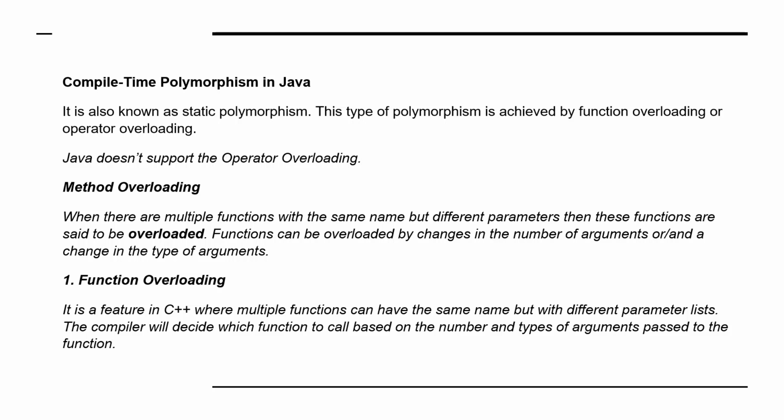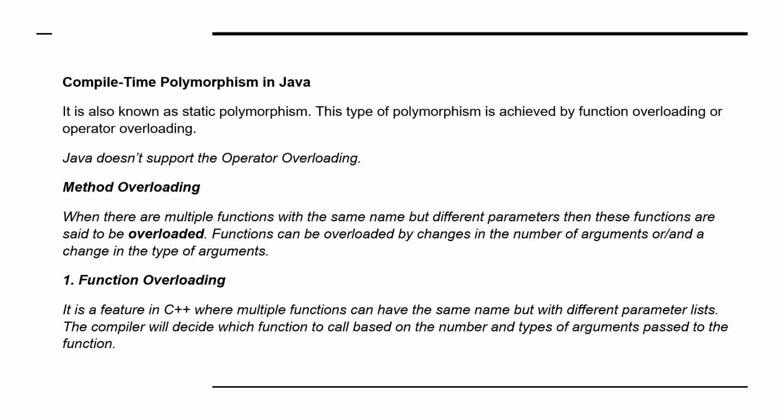Java does not support operator overloading, but it does support function overloading. Two things are there: function overloading and operator overloading, but Java does not support operator overloading. So we discuss function overloading or method overloading. When there are multiple functions with the same name but different parameters, we call the function overloaded.